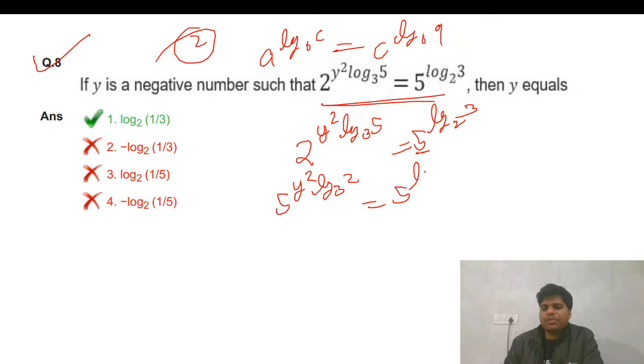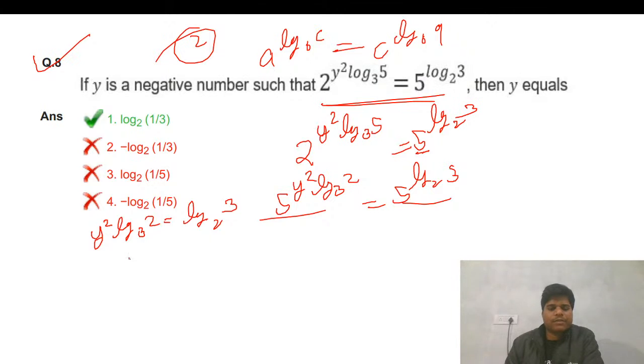So this base becomes equal. Now this is indices and surds property: the bases are equal, so we can equate the powers. y square log 3 2, that is log 2 3. So that is y square equals log 2 3, and this is log 3 2, so that goes to the denominator. So that becomes log 2 3 whole square.